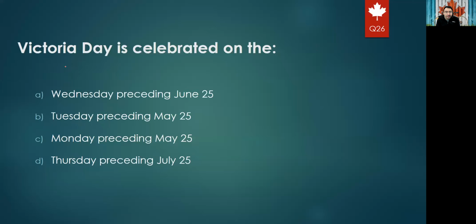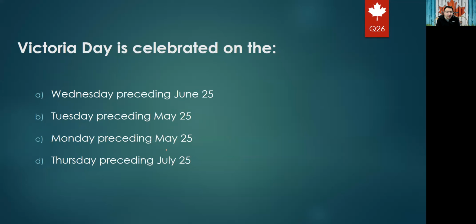Next question: Victoria Day is celebrated on the Wednesday preceding June 25, Tuesday preceding May 25, Monday preceding May 25, or Thursday preceding July 25. So the right answer for sure will be based on the date of the king's or queen's birthday, and also it is celebrated on Monday.